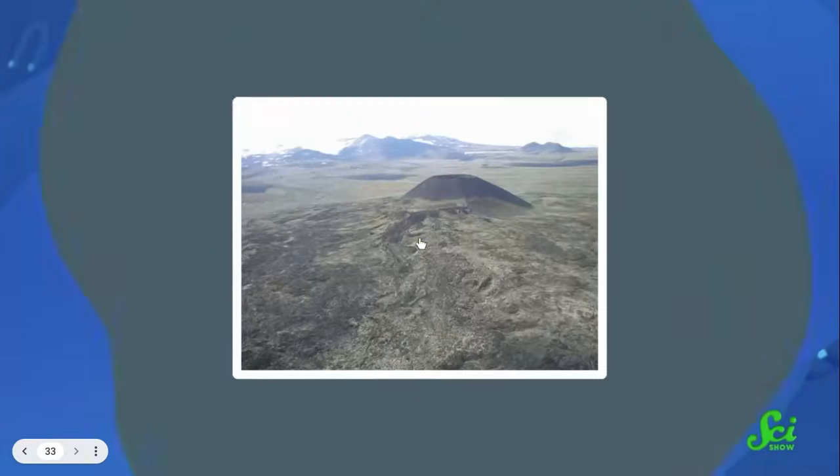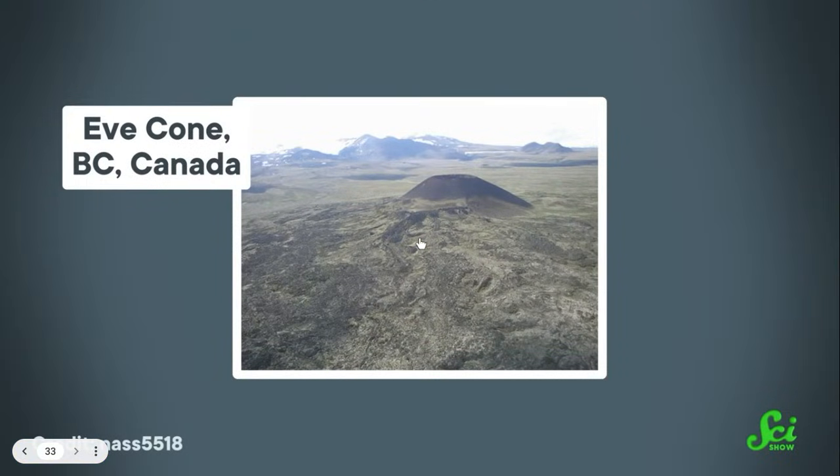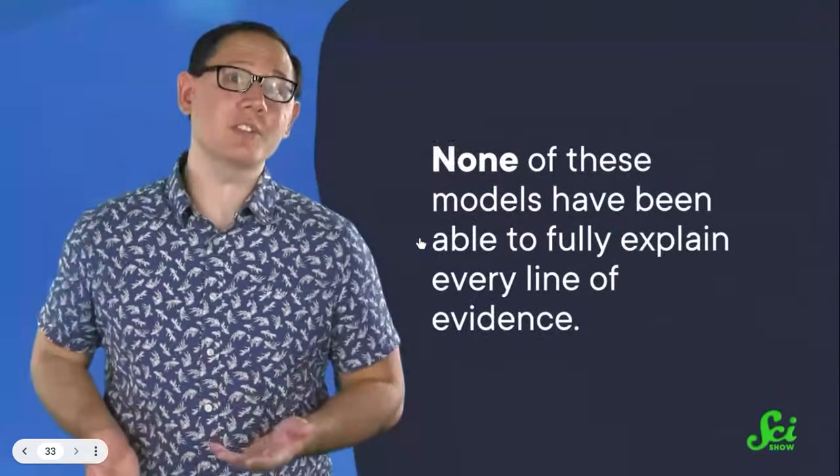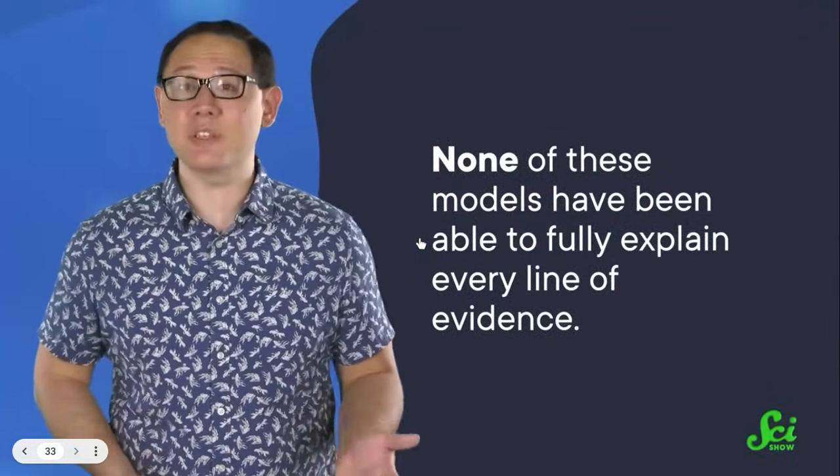What's more, scraping one plate under another for that long would have transferred stress to the same area, again with the crumpling. But even though this is the most popular hypothesis, it still has a problem of its own. There are remnants of ancient volcanoes to the west of the Rockies in both Canada and Mexico. So it seems like that's where the subducting plate was producing magma, not where this hypothesis would expect. So the truth is, we don't know the definitive answer here yet, and none of these models have been able to fully explain every line of evidence.